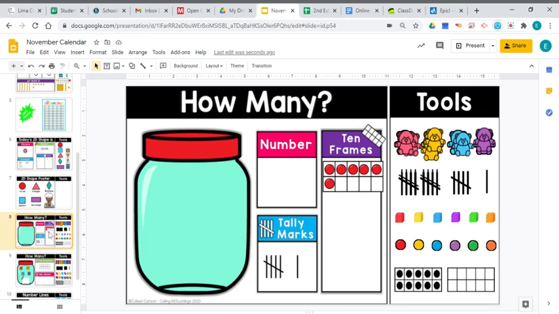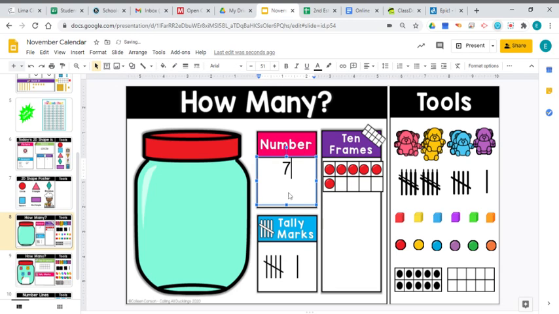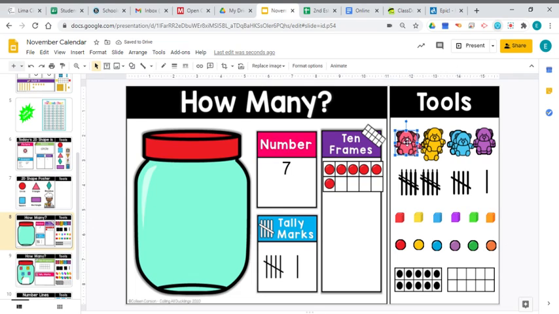So let's go ahead and do some counting. The number that you're going to be working with again today is the number 7. So that's the number that I wanted to work with here. So let's go ahead and I'm going to move some bears. You help me count them.